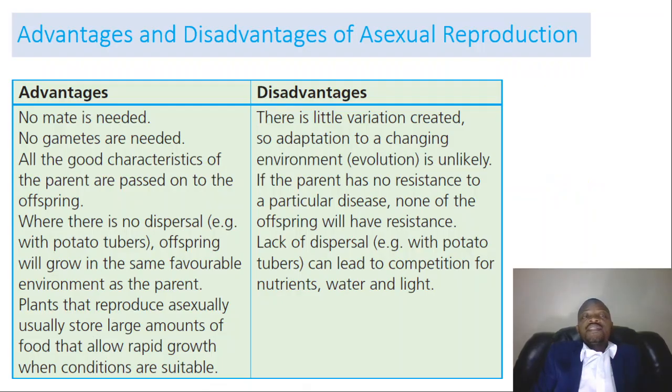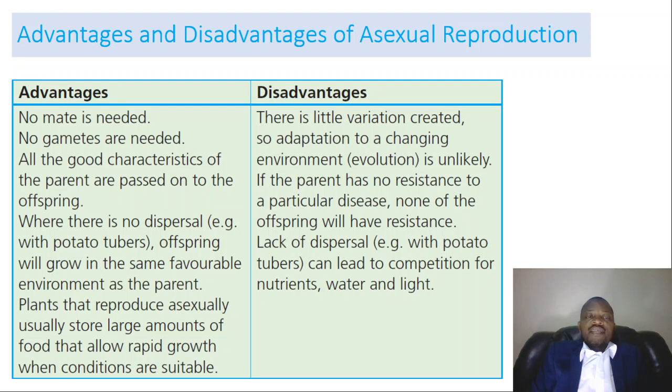Now, what are the advantages and disadvantages of asexual reproduction? We have them listed here. The advantage is that in asexual reproduction no partner is needed, and there are no sexual gametes needed. There is no male seed or female seed required. The plant does everything on its own, and all the good characteristics of the parent are passed on to the offspring.